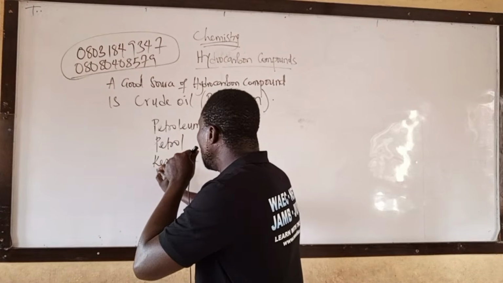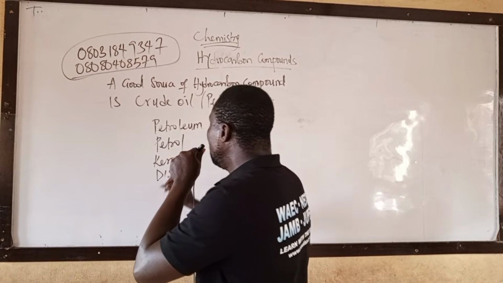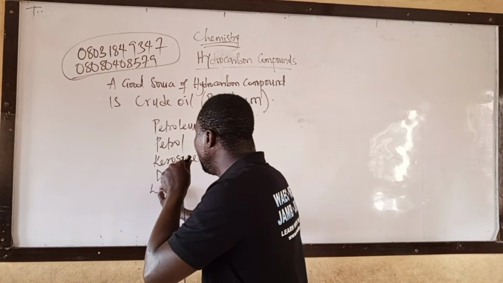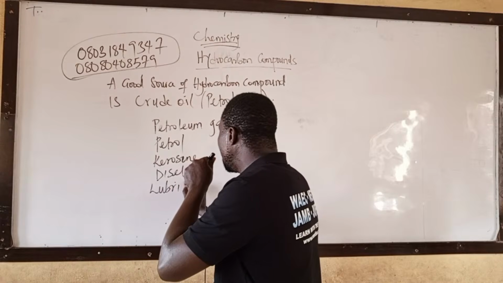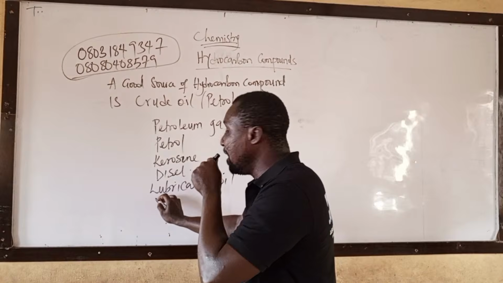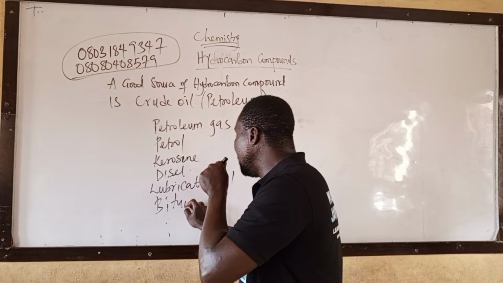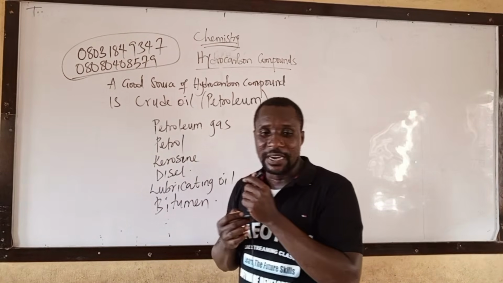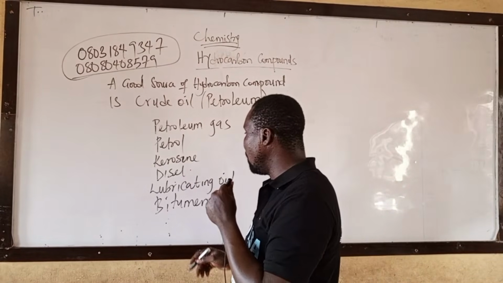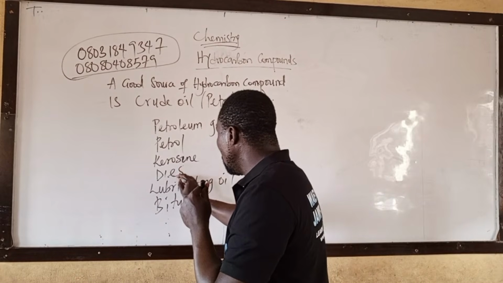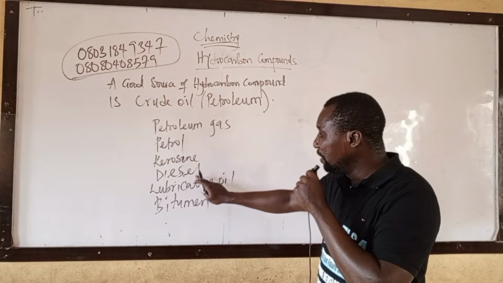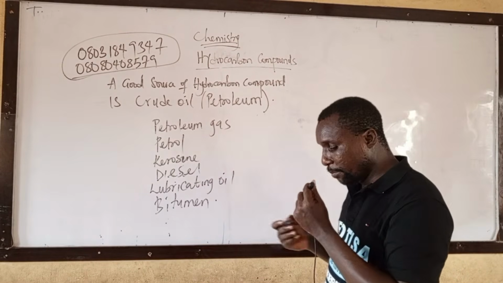The next one is diesel. The next one is lubricating oil. The next one is bitumen. Please write it down. We have petroleum gas, petrol, kerosene, diesel, lubricating oil, and bitumen.